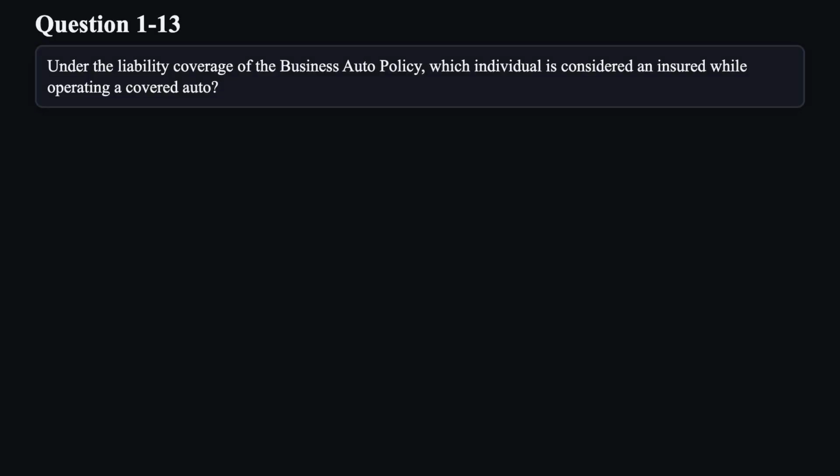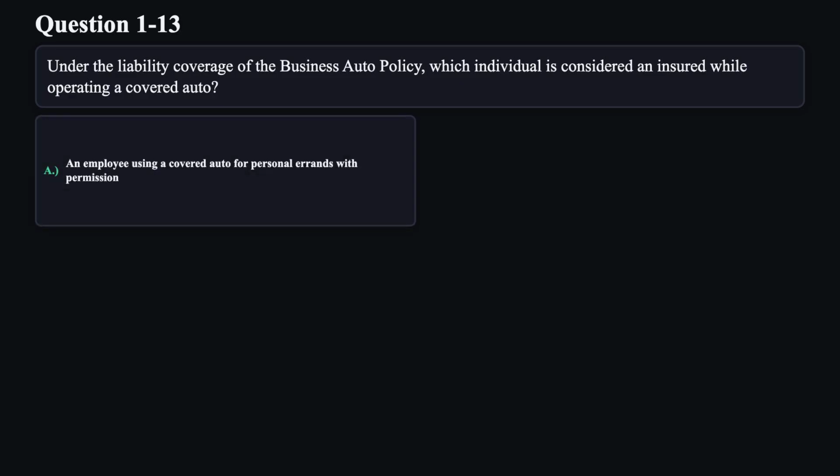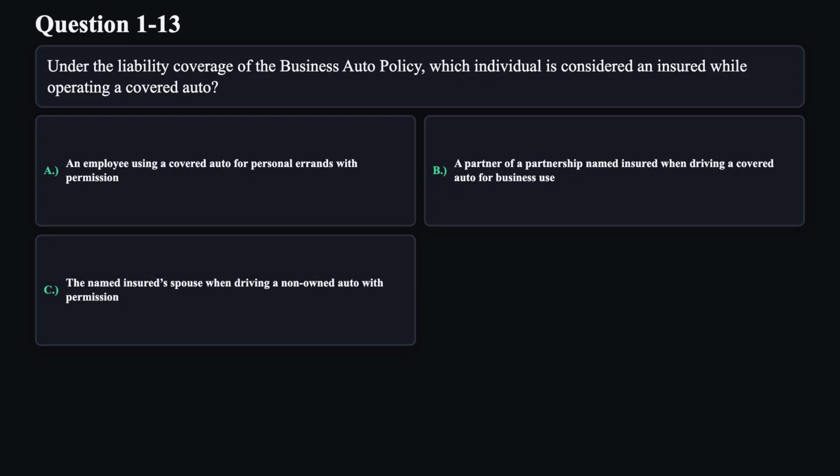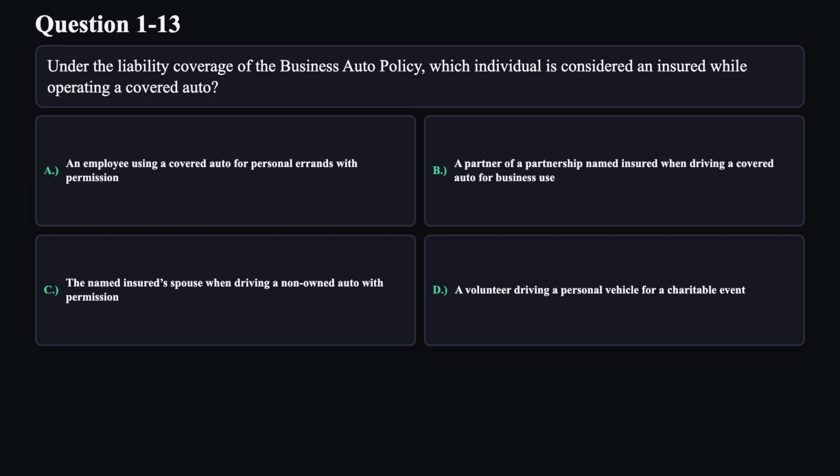Question 13. Under the liability coverage of the business auto policy, which individual is considered an insured while operating a covered auto? A. An employee using a covered auto for personal errands with permission. B. A partner of a partnership named insured when driving a covered auto for business use. C. The named insured spouse when driving a non-owned auto with permission. D. A volunteer driving a personal vehicle for a charitable event.